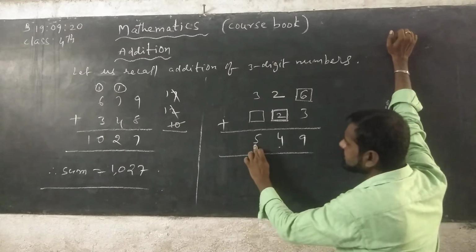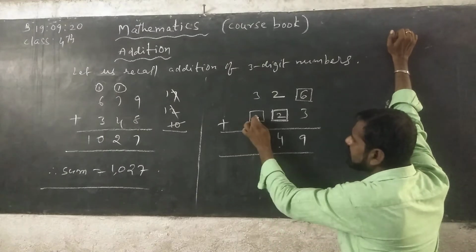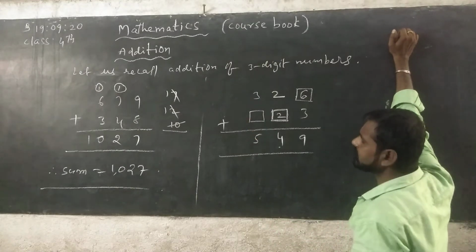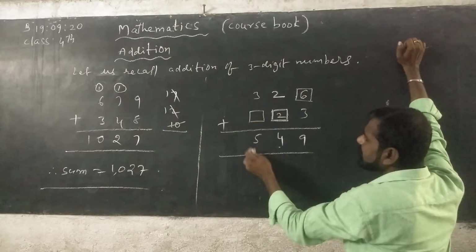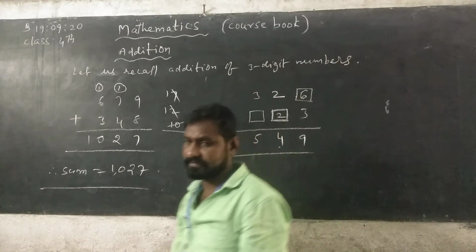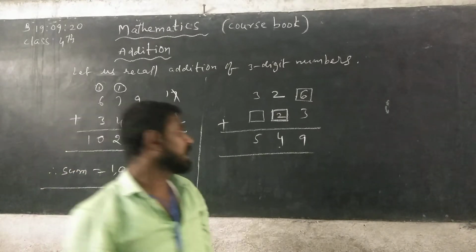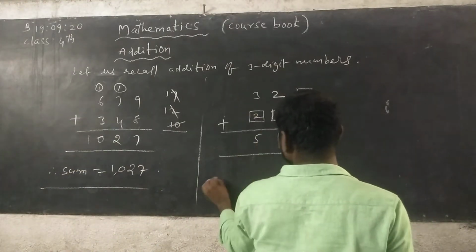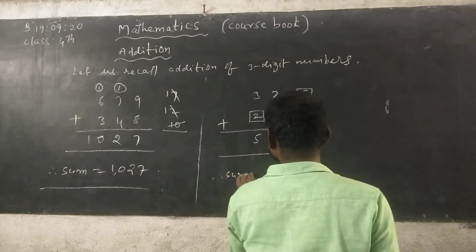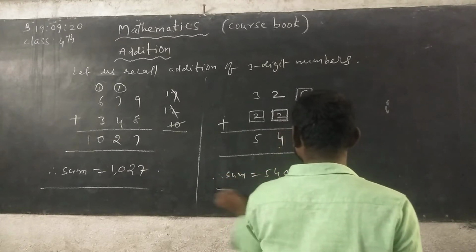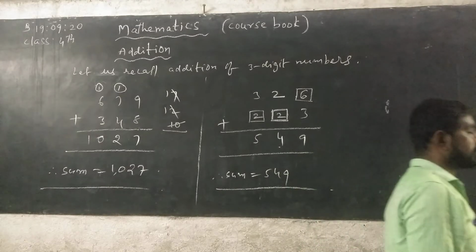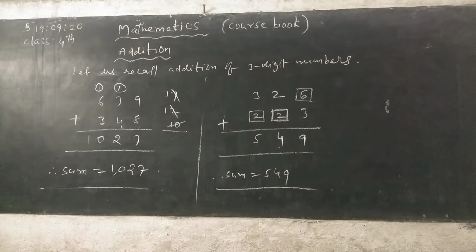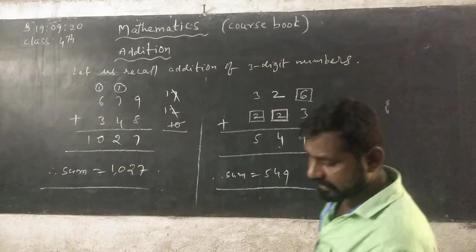Now next here 5 is given. Which number you can write here? Which number you can add to 3? We will get 5. So you can add 2. 3 plus 2, 5. Therefore sum is equals to 549.